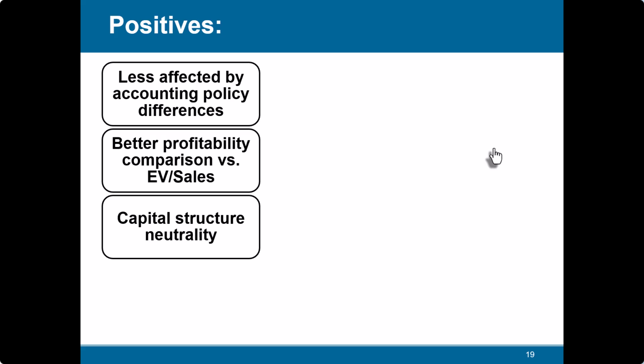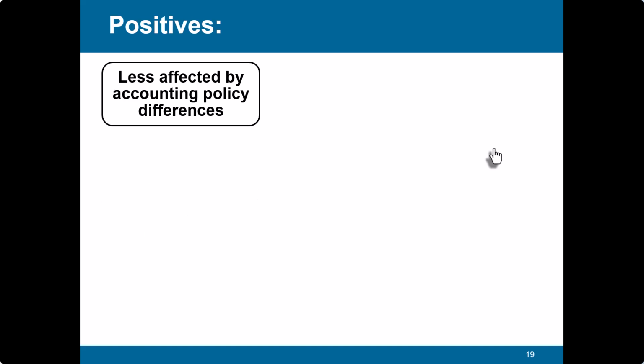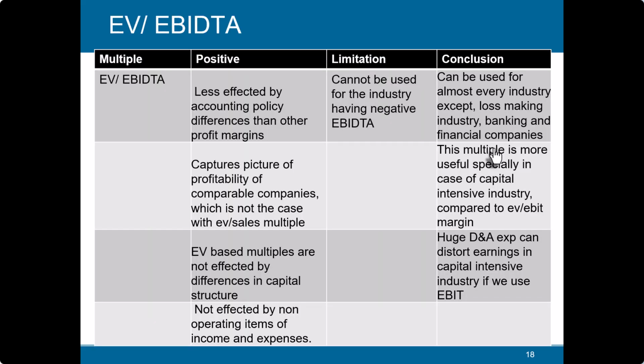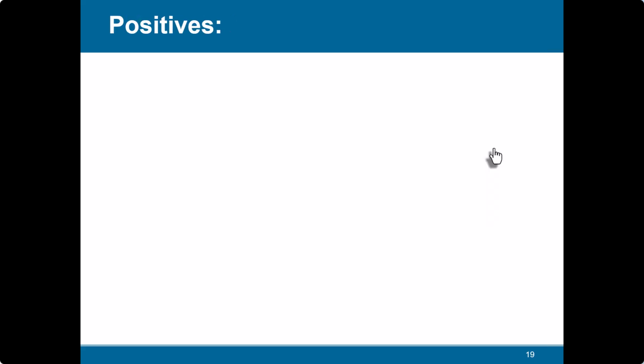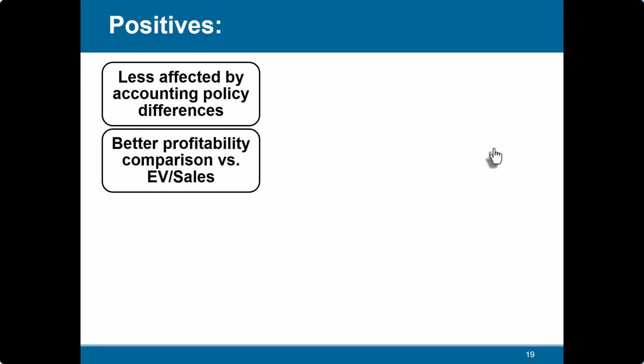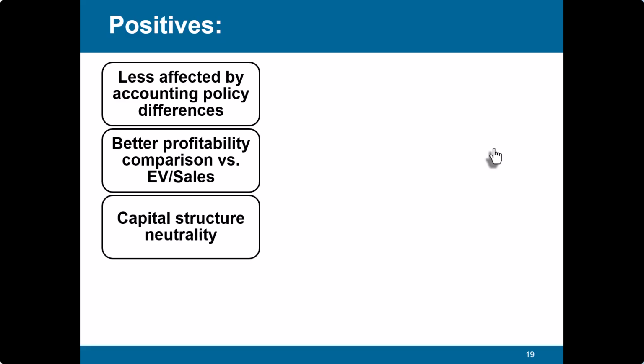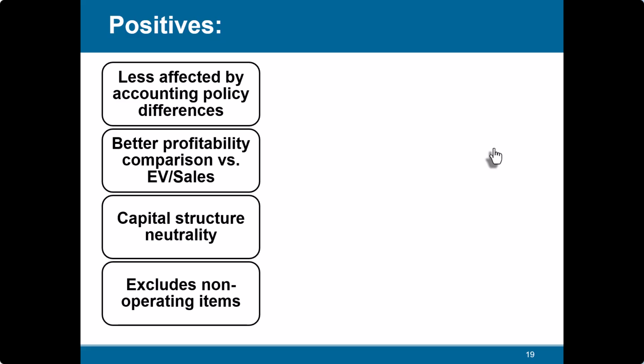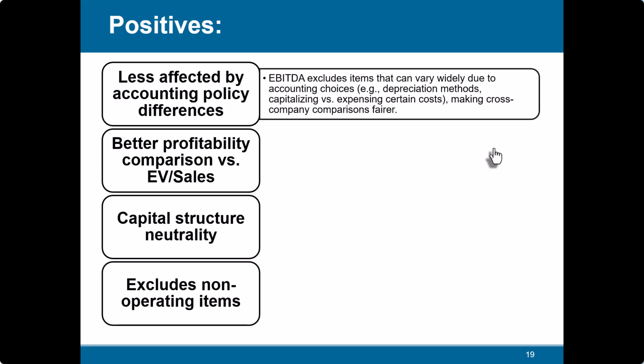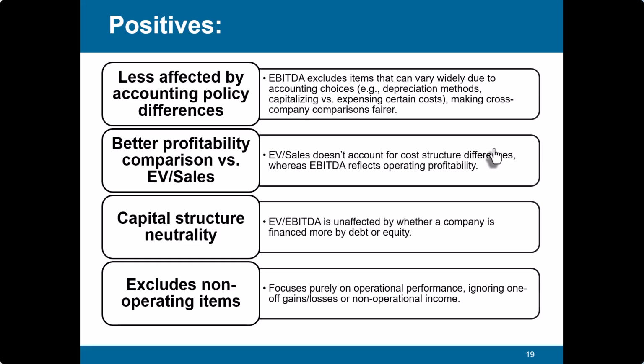Better profitability comparison versus EV upon sales. So this is EV upon EBITDA. Which one is this? EV upon EBITDA. So we are talking about EV upon EBITDA, better profitability comparison versus EV upon sales. EV upon EBITDA is better because EV and EBITDA consider the profitability also. Okay. Capital structure neutrality and excludes non-operating.